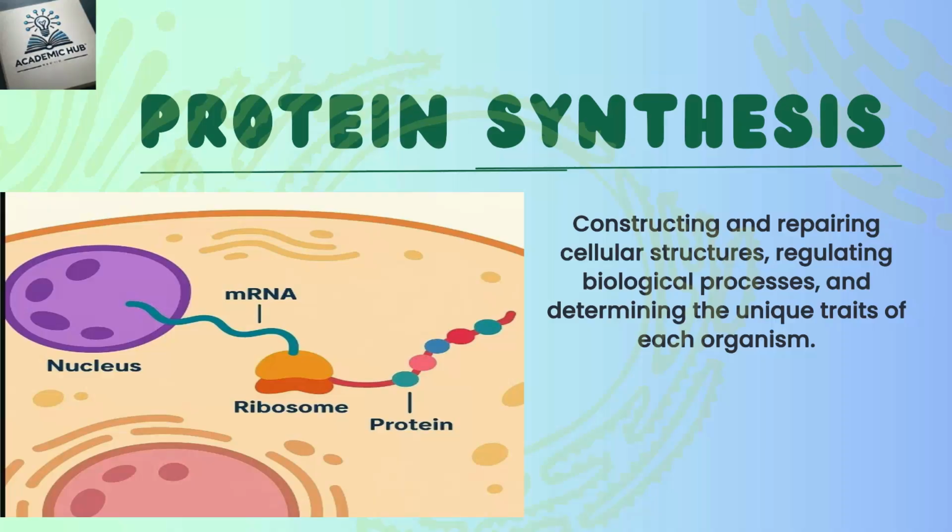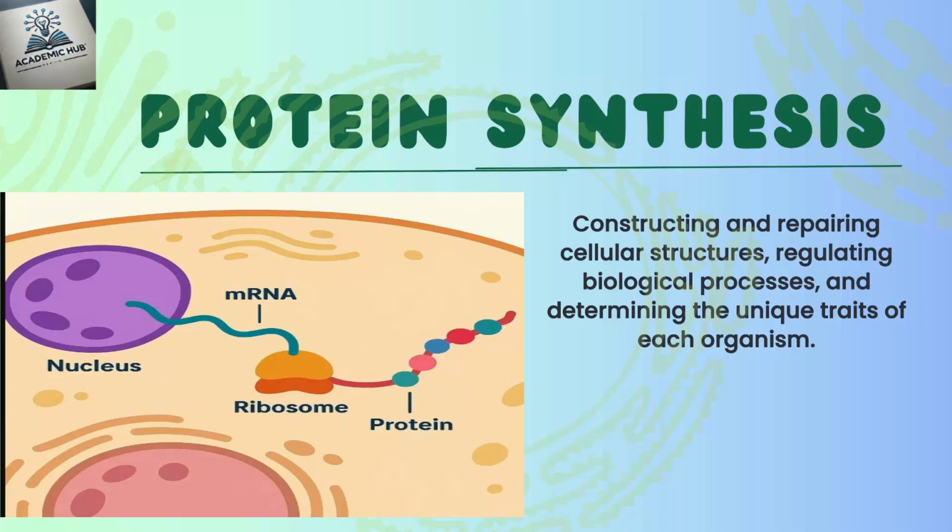Now next is understanding how protein synthesis occurs. Protein synthesis occurs in two steps, that is transcription and translation. These convert genetic information stored in DNA into functional proteins. First is the transfer of genetic information from DNA to messenger RNA molecules by the process of transcription.